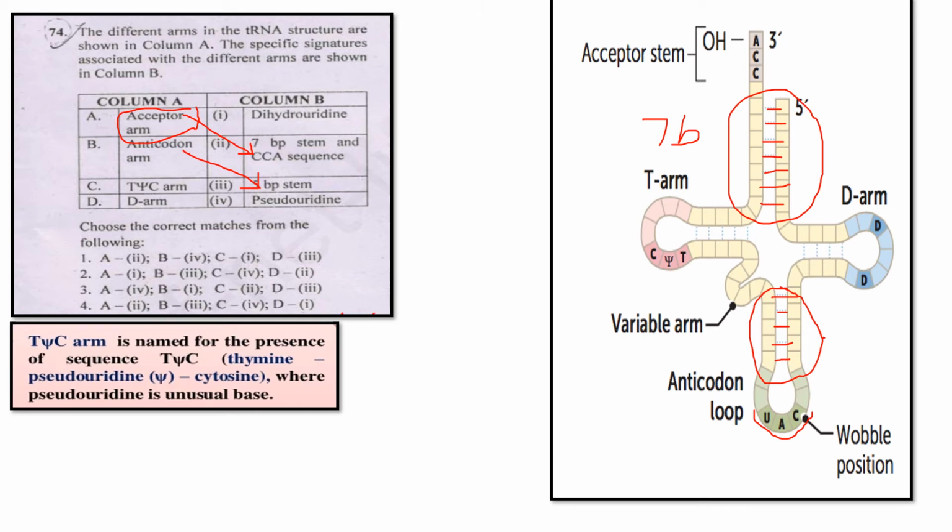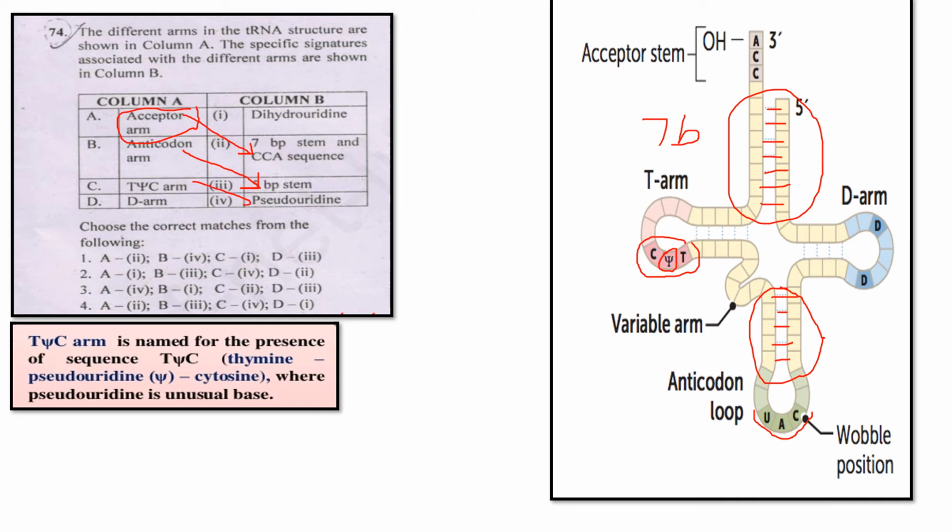See here, they are given. So this is called pseudouridine. This is also called pseudouridine. So that's why it is called pseudouridine. So C is 4.